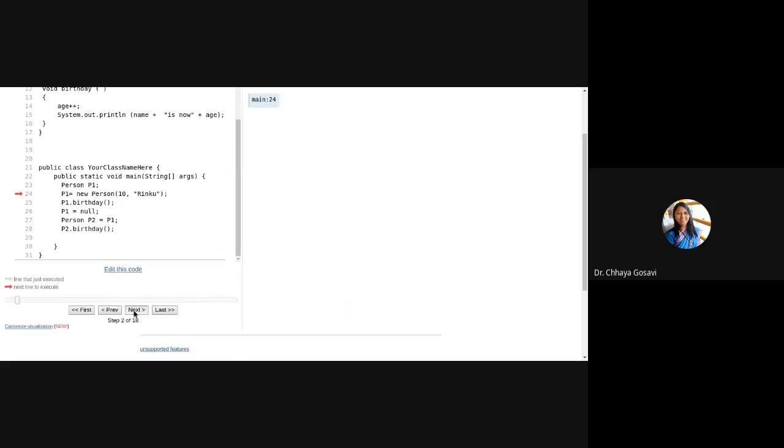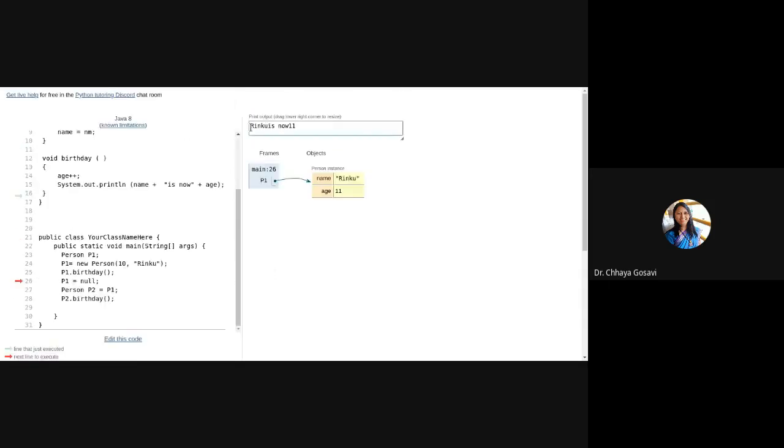So the object is created. Now P1 is null. Let's see. P1 is created, Rinku and 11. It has printed the birthday, Rinku is now 11. This line gets executed. Now you are at line number 26. You are saying P1 is null.